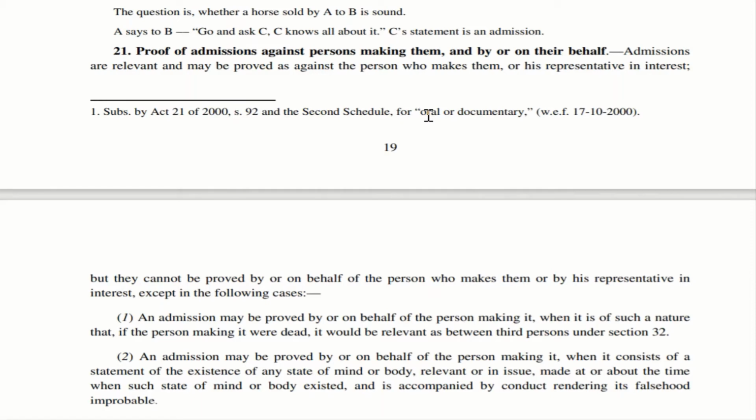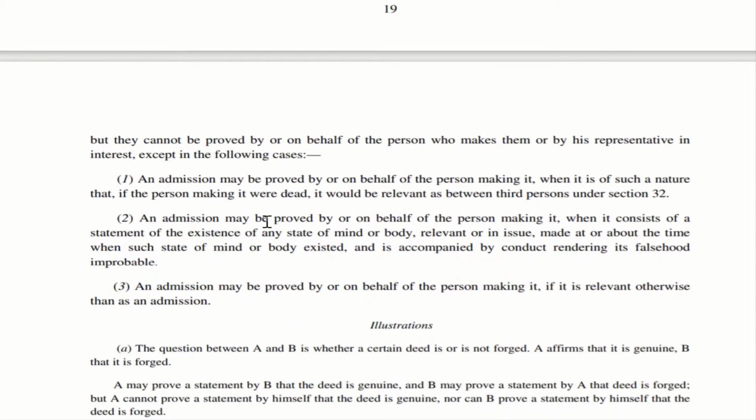But it cannot be proved by or on behalf of the person who is making this statement, except under the following circumstances. There are three circumstances given under which an admission can be proved by or on behalf of the person who is giving it. Let us see what all those three circumstances are.